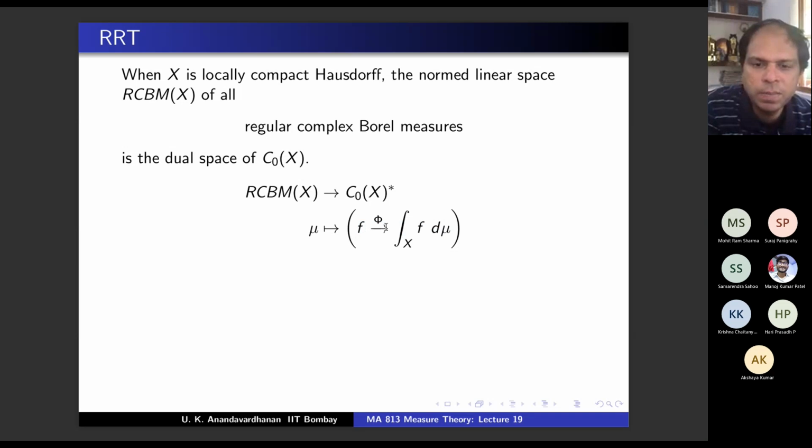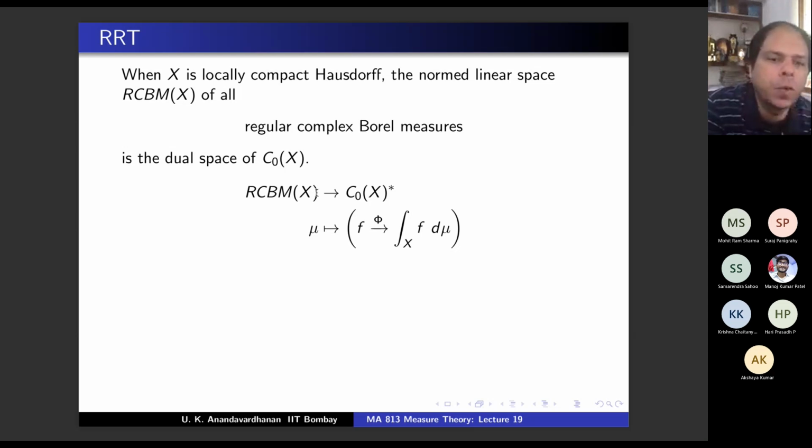That's also clear, right? Yes, continuous, clear. Because phi of f, modulus of integral, is less than integral of the modulus. Take the essential supremum out, and you will get mod mu of x or something, right? Because mu is a complex measure, so you will have to write in terms of the total variation measure, and you will get mod mu of x or something which is finite. Okay, so continuity follows from that.